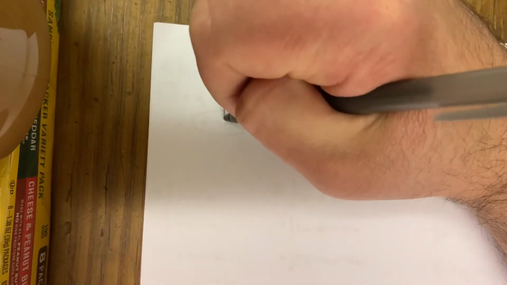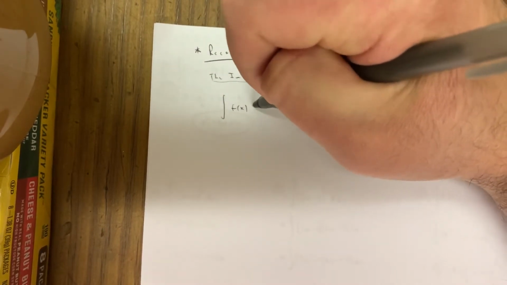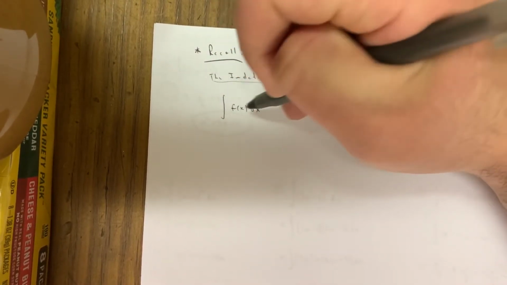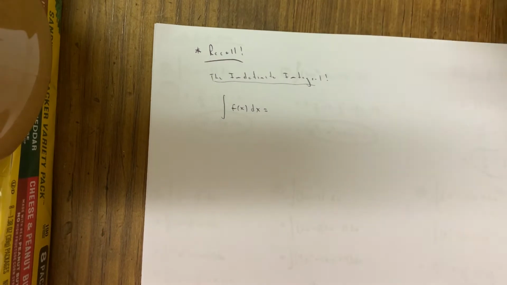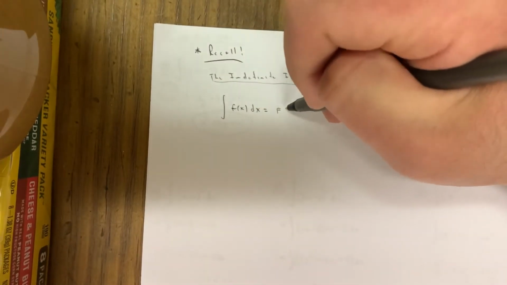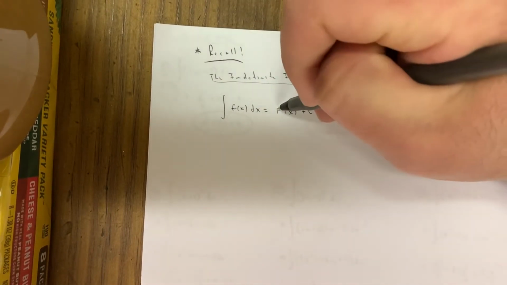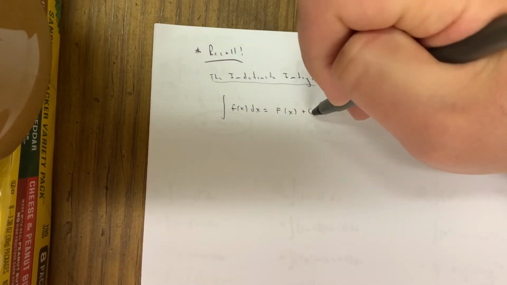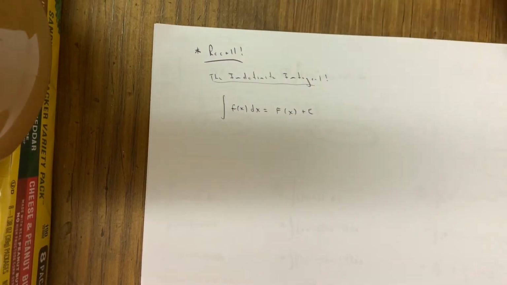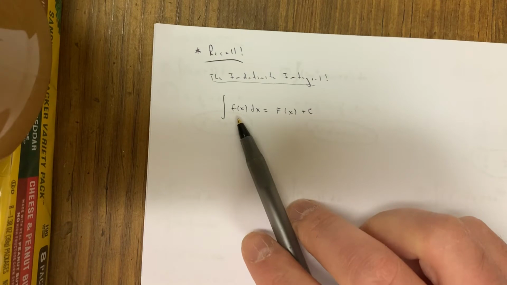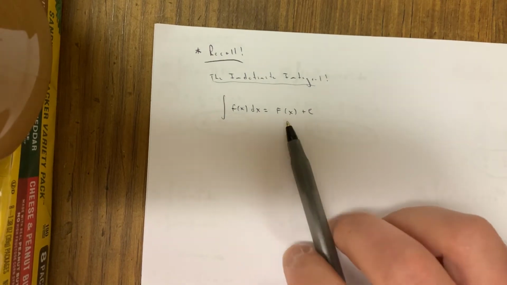But remember, if you integrate a function f of x with respect to x, there's no implied mathematical notation for when you take an integral. A lot of people say if you integrate little f, you get big F back. Don't forget to put that c right there, that plus c. There can always be some constant you take the derivative of and get 0. Remember, that's somebody's derivative in there. Whose derivative? The answer's derivative.